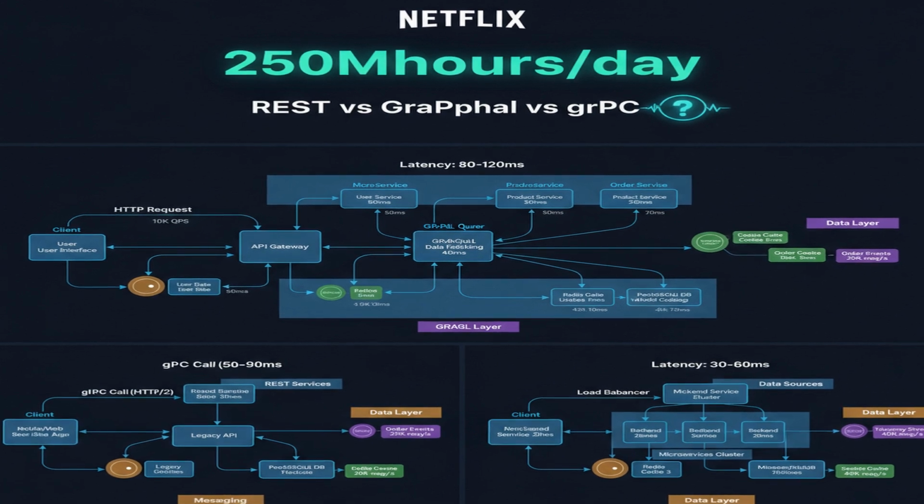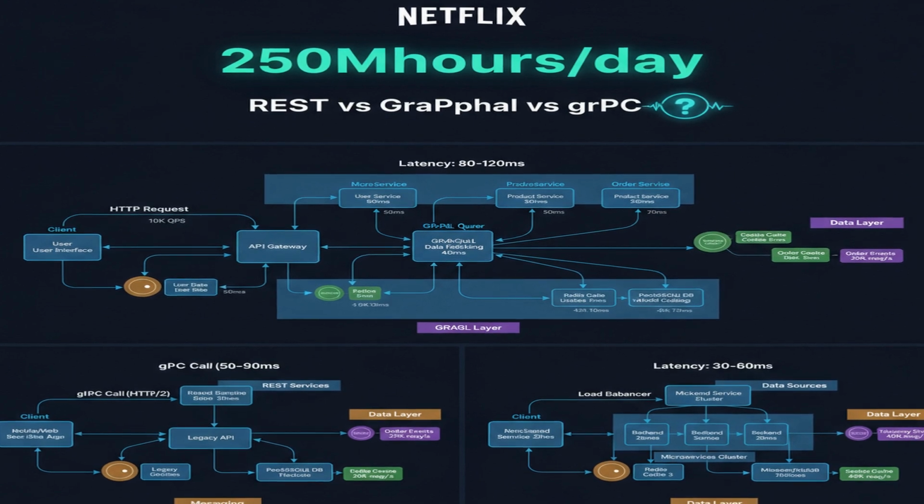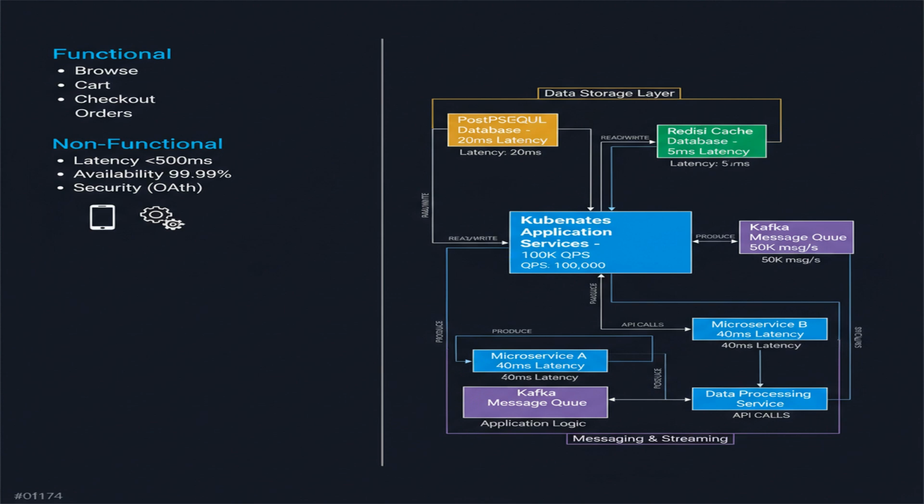Remember that 250 million hours number. We'll see why it matters when we discuss scaling. We'll also see how the choice of API impacts the cost of infrastructure. Now that we understand the scale, let's define the scope.